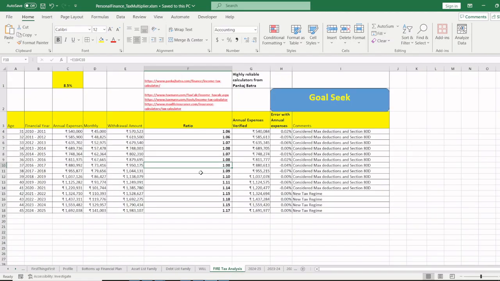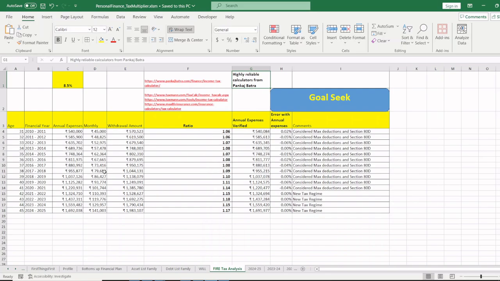This is a simple calculator that I have made, and thanks to Pankaj Batra's website, which has awesome income tax calculators that he has been making for a long time. I have not met him personally, but I used his Excel sheets long before I could hire a CA, when I used to file my own taxes.